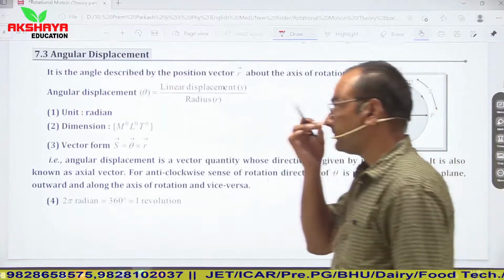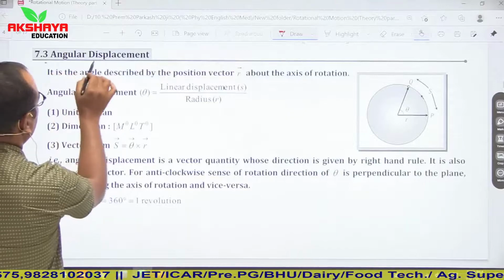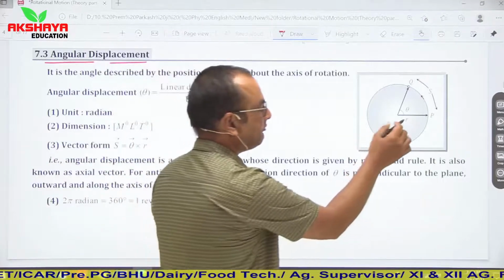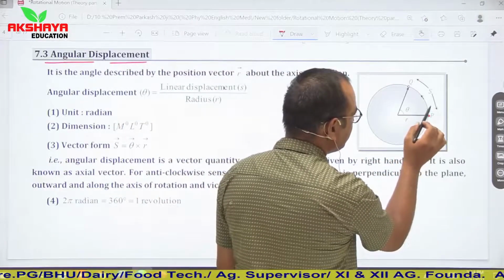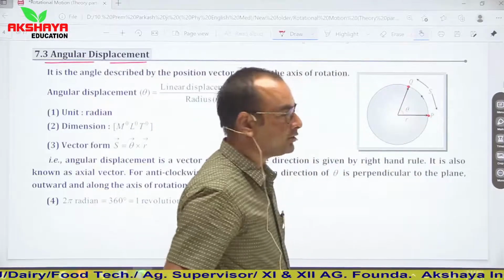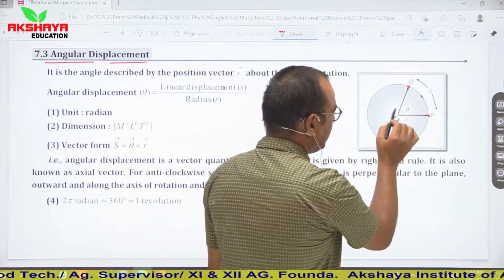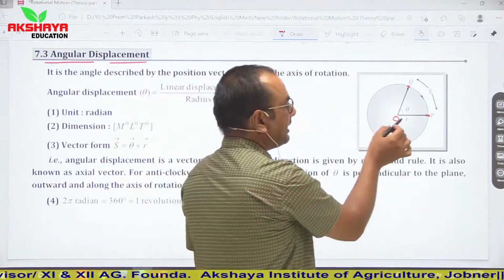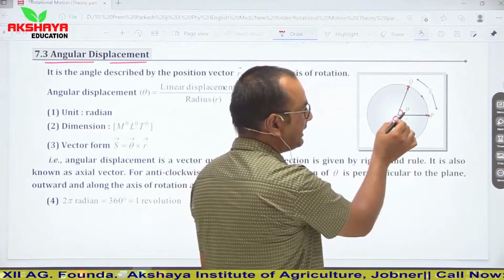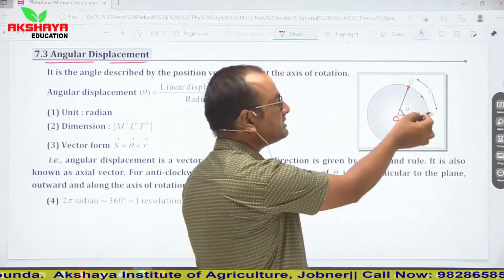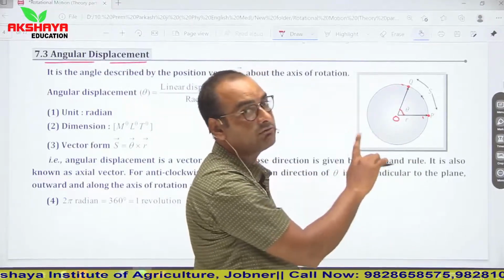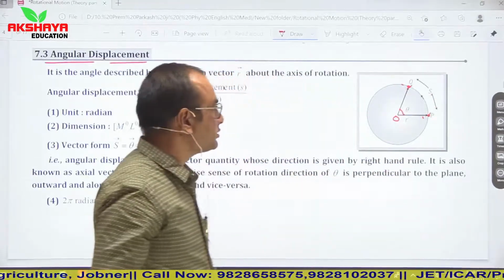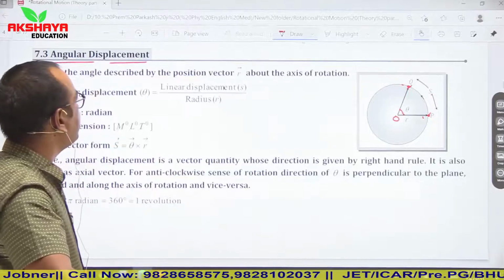See, let us talk from here. Angular displacement. When we talk about angular displacement, like here in the figure, if a particle travels from point P to Q, then it rotates about a fixed point O, which is the center, and it displaces by a small angle, let us say theta. Its linear distance is equal to the length of the arc PQ. Let us say this distance is S. So from here we define angular displacement